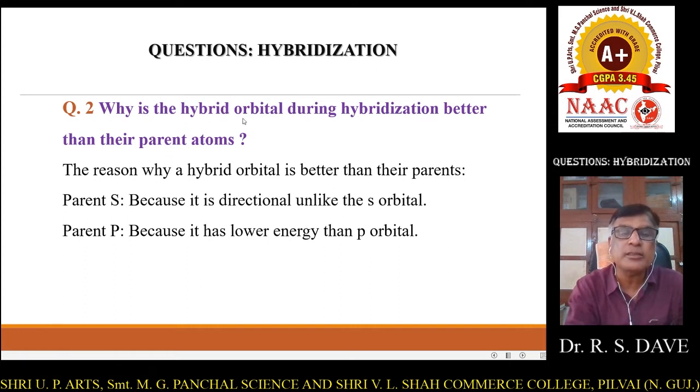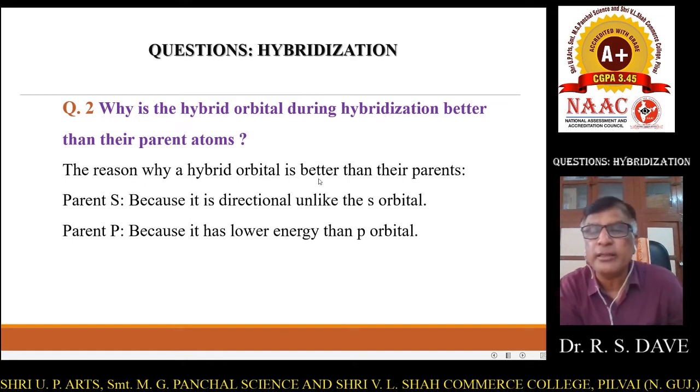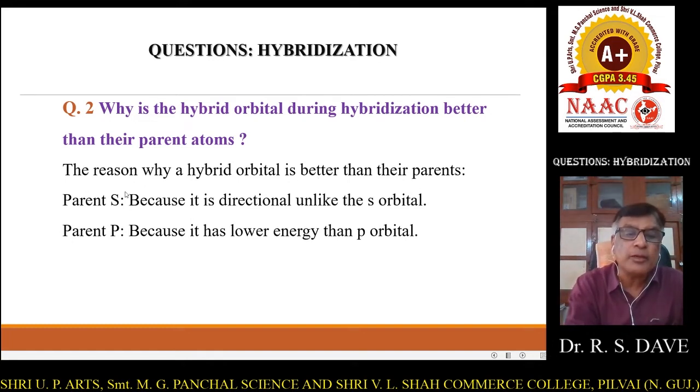Hybrid orbitals are better than the individual s orbital and individual px, py and pz orbitals. The answer is, the parent s orbital has no directional property, as it is a symmetrical orbital.